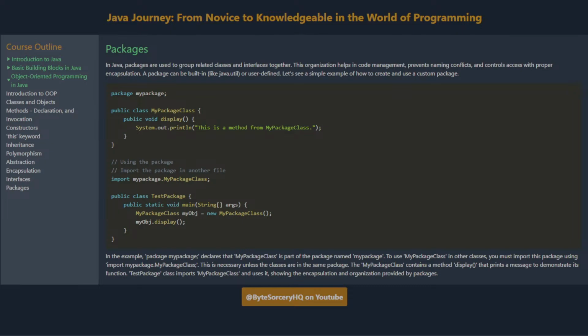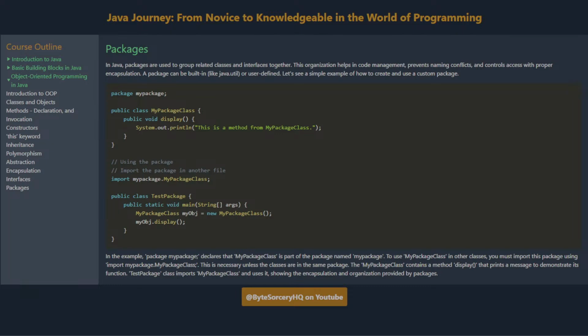Packages. In Java, packages are used to group related classes and interfaces together. This organization helps in code management, prevents naming conflicts, and controls access with proper encapsulation. A package can be built-in, like java.util, or user-defined. Let's see a simple example of how to create and use a custom package.